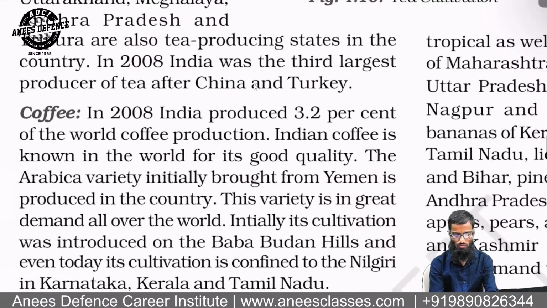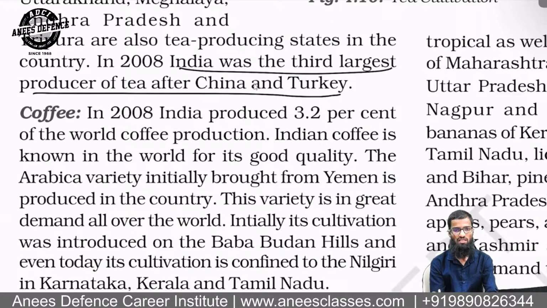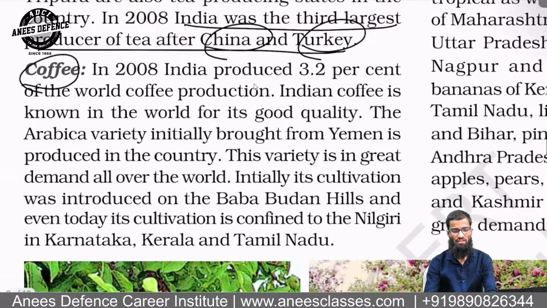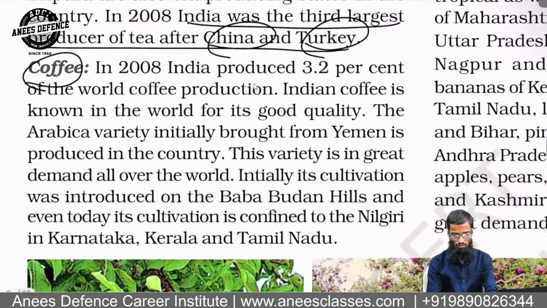Look, India was the third largest producer of tea only after China and Turkey. And the name of Turkey changed, it's Turkiye now. Coffee. In 2008, India produced 3.2% of the world's coffee. The Brazilian coffee actually is very famous. Indian coffee is also known in the world for its good quality.